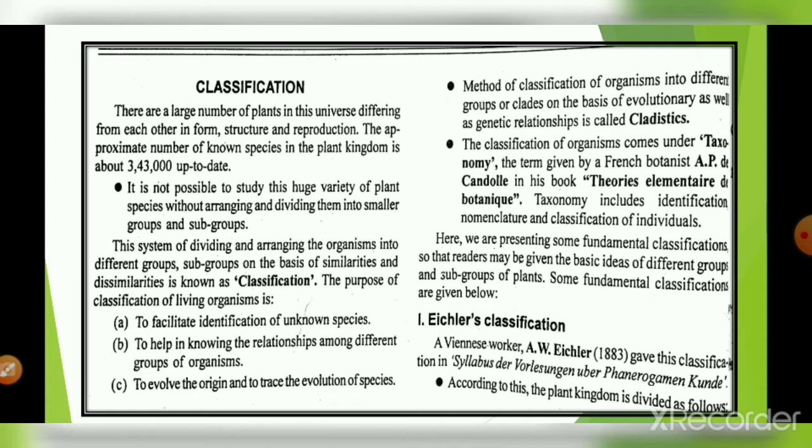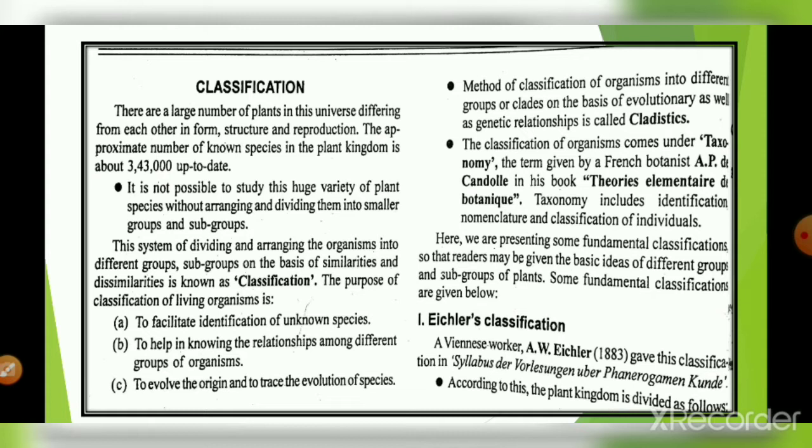And what is the purpose of the classification of living organisms? The first one is to facilitate identification of unknown species. Even if we consider one group of species and don't know its actual name, its particular class, subdivision or division, then on the basis of its morphological characters, we can place it under a previously classified plant.